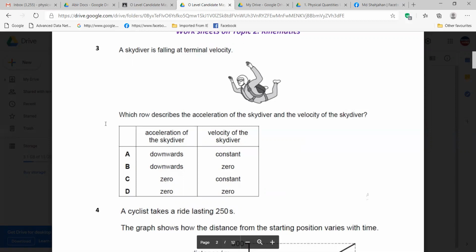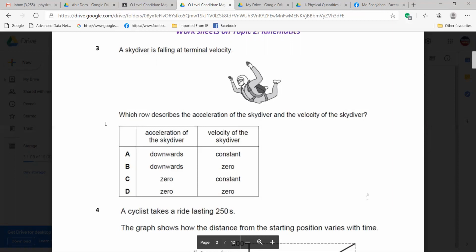Okay, sir. A skydiver is falling at terminal velocity. Which row describes the acceleration of the skydiver and the velocity of the skydiver? Whatever your pronunciation is, it's good, and if you practice in our class, it will be better, right? Inshallah, day by day.